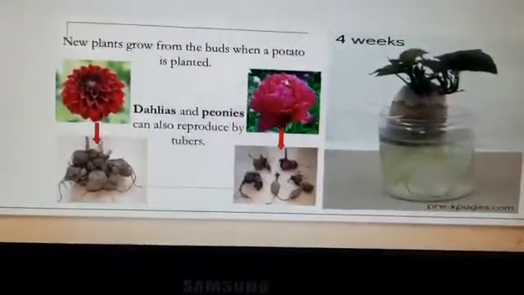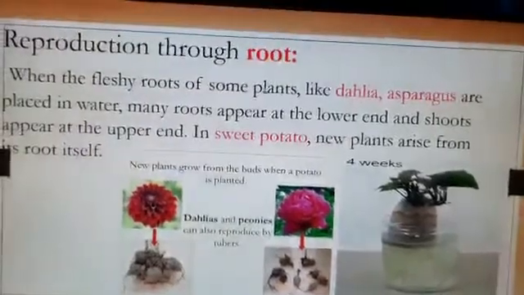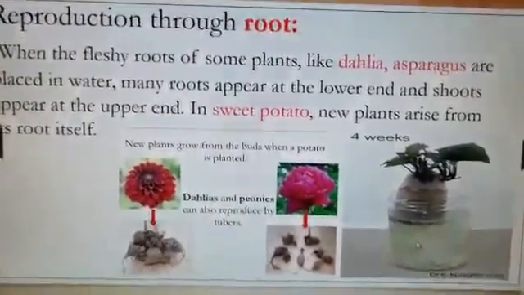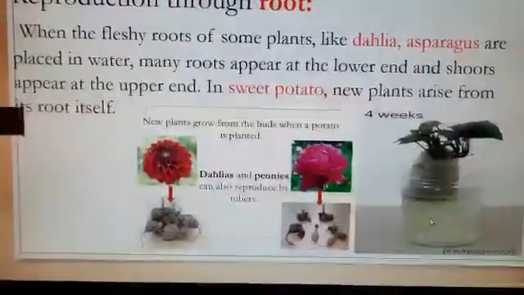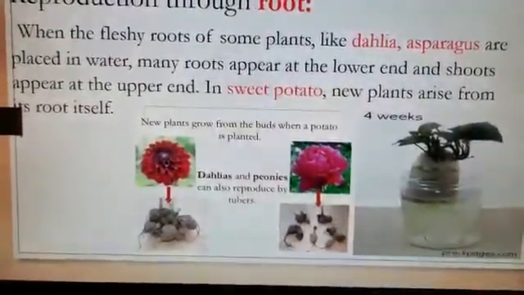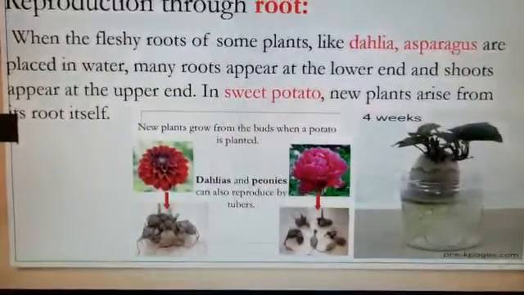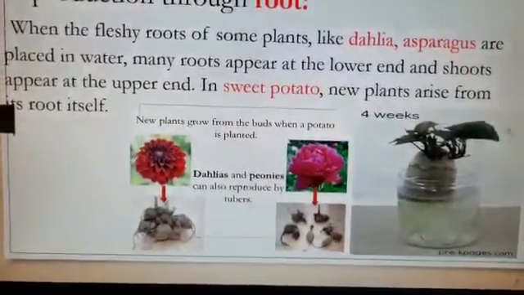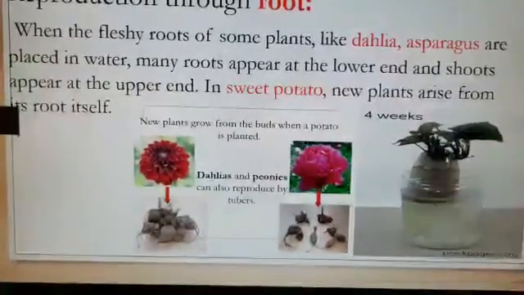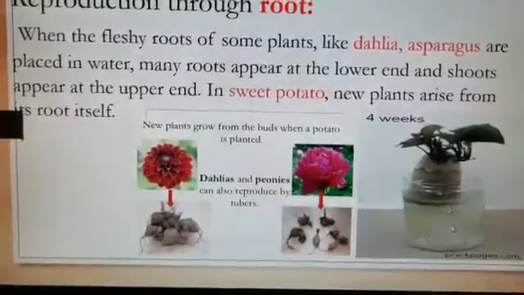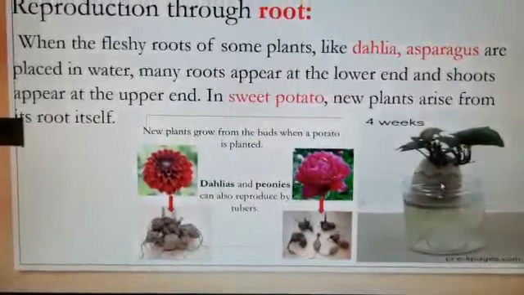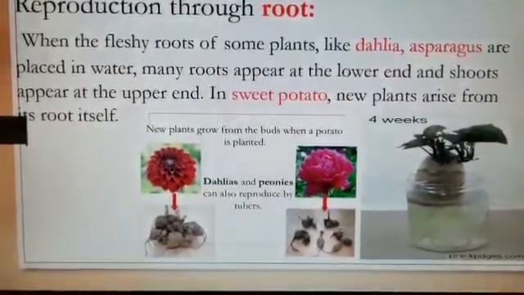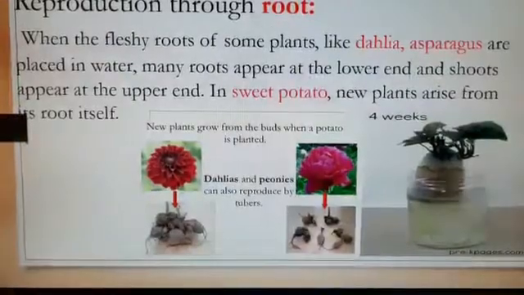Clear, children? So these are fleshy roots of some plants, like dahlia and sweet potato. When they are placed in water, many roots appear. You can see here clearly, many roots appear at the lower end and shoots appear at the upper end. So in sweet potato, a new plant arises from a root itself. Clear? Now we can give examples very easily: the plants which reproduce through roots, like dahlia, sweet potato, etc.